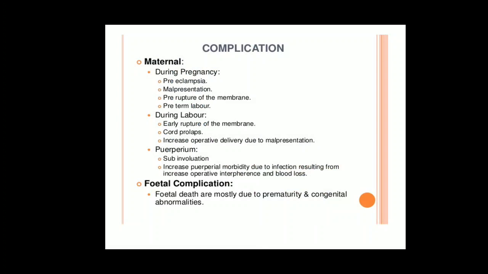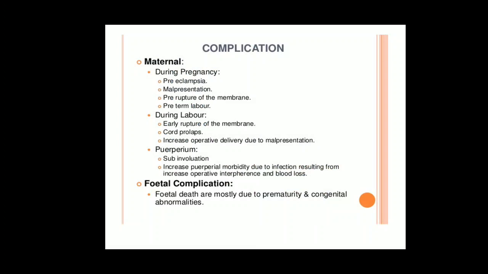Because of malpresentation you cannot go for a normal delivery, so there is a chance of either forceps delivery or cesarean section.